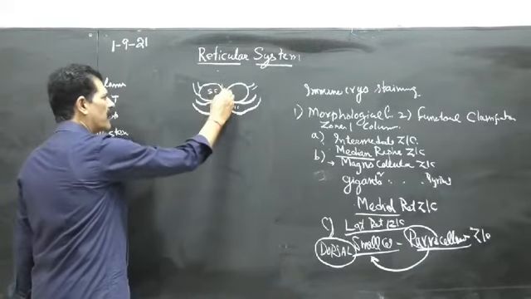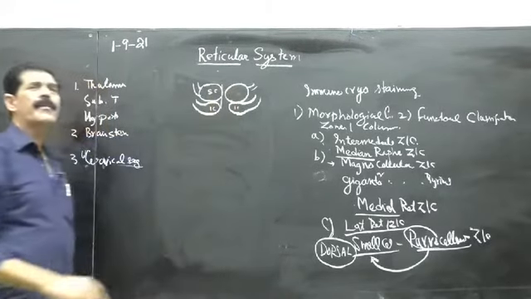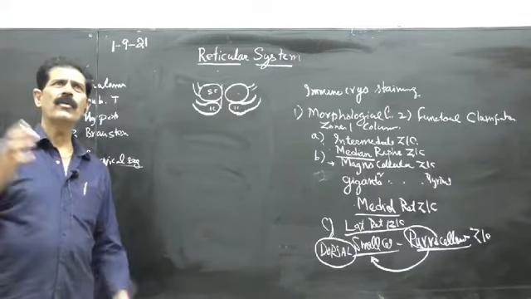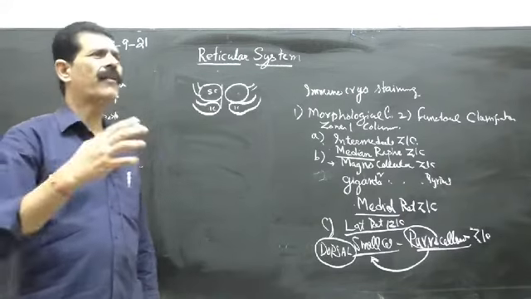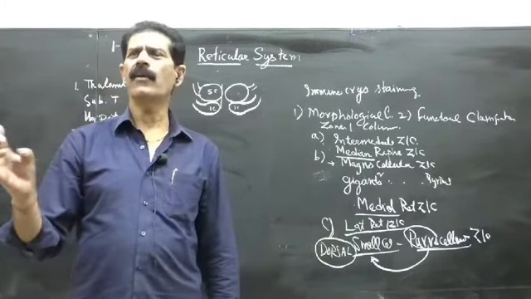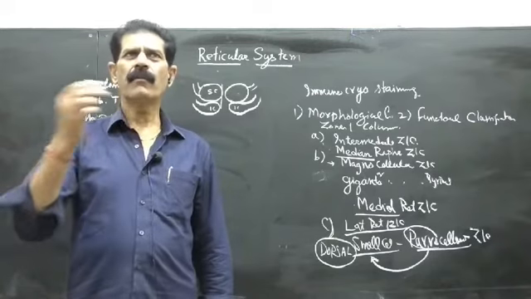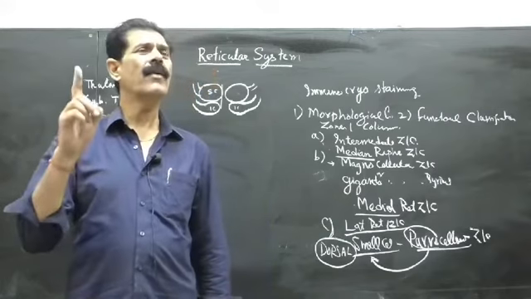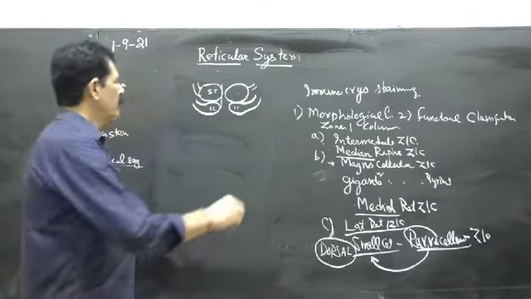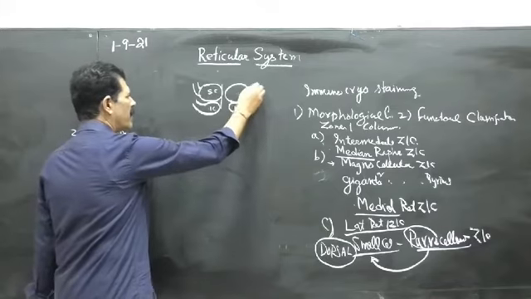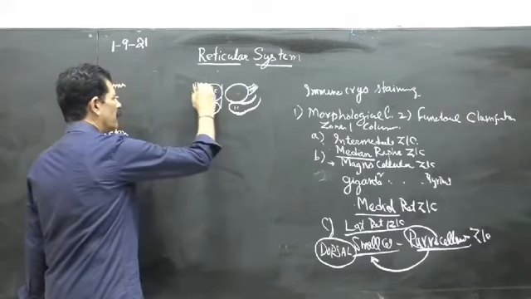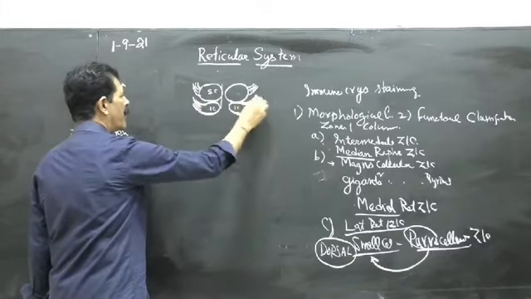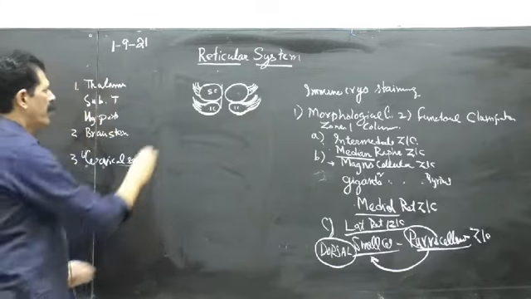All four colliculi are made up of gray matter. Whichever part of the brain you are making a diagram of, you should know that every part of the brain is made up of gray and white matter, whether it is forebrain, midbrain or hindbrain. So while you are making it, you should know what you are making. Superior colliculus and inferior colliculus are made up of gray matter, cell bodies. What is gray matter? Gray matter means a simple neuron, a nerve cell.